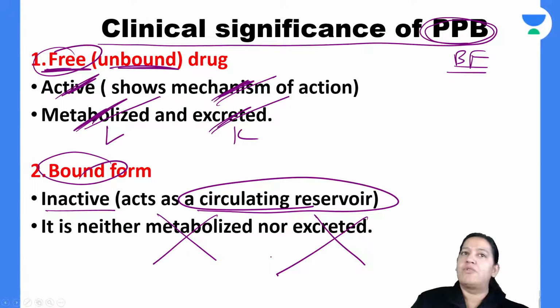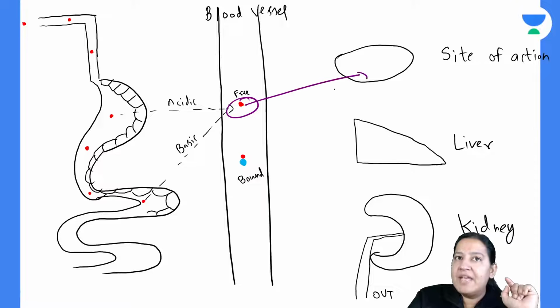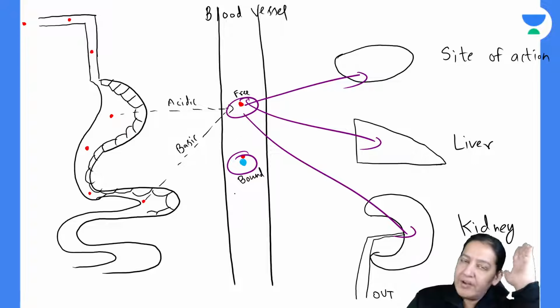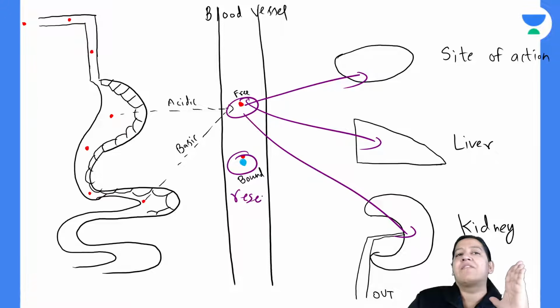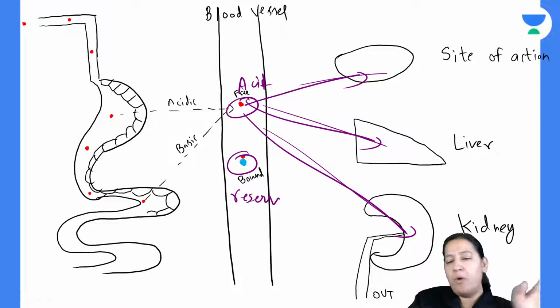It will not go to the site of action to show the action. I have already taught you. It is the free drug which is entering here, here, and here. Bound drug is not going anywhere. It will remain in the blood only. It is acting as a reservoir. So this is the active drug entering here, here, here, and bound drug will go nowhere.